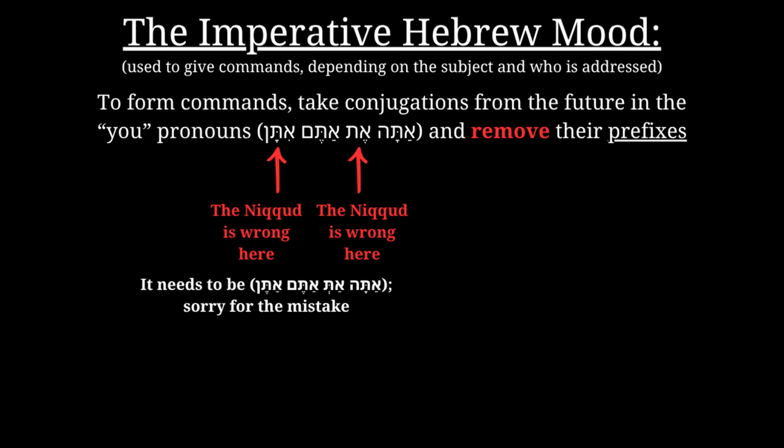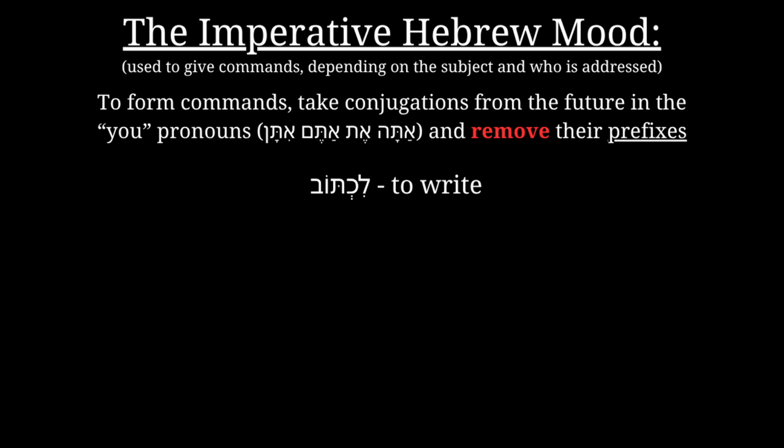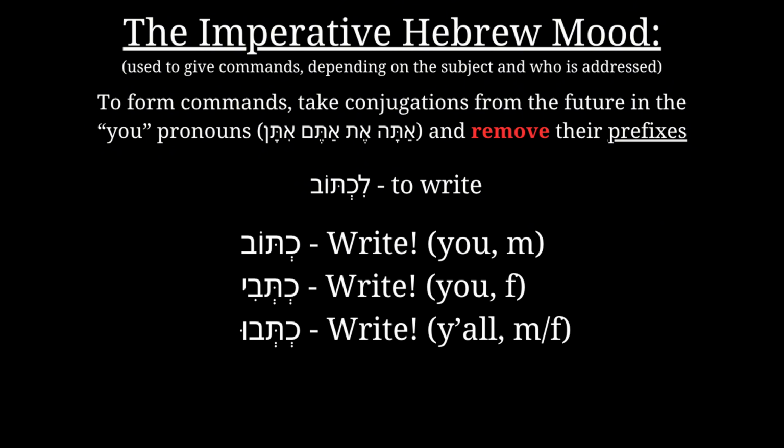In essence, to form commands, all we do is take conjugations from the future in the you pronouns, that is, ata, at, and atem, aten, and remove their prefixes. We can practice with the verb lichtov, to write. To make it imperative, we take its future conjugations from the you pronouns and remove the prefix.